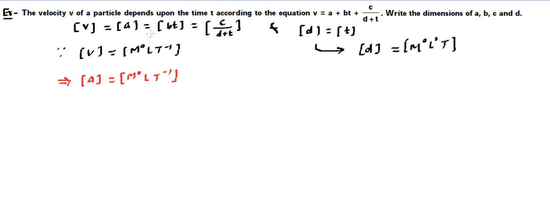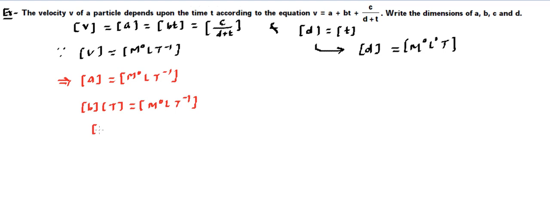Got it? Now we can connect this v and bt. So we can also say the dimensional formula of b and dimensional formula of t. Dimensional formula of t is T for time, is equal to the dimensional formula of v, which we have talked about. It's M raised to power 0, L, T raised to power minus 1.